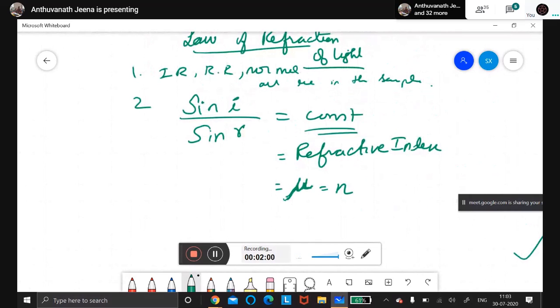Okay, now what are the two laws of refraction? Incident ray, refracted ray, and normal, all at the point of incidence, lie in the same plane. That is the first point. What is the second point? The ratio of the sine of the angle of incidence to the sine of the angle of refraction is constant for the given pair of media. Why do I say media? There are two mediums, so media is the plural form of medium.